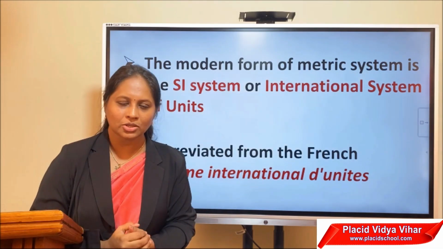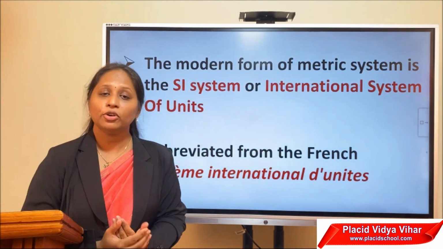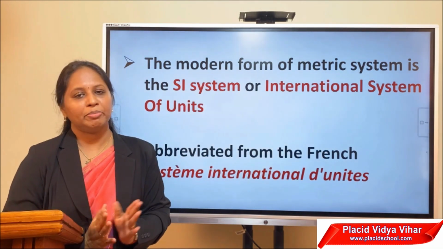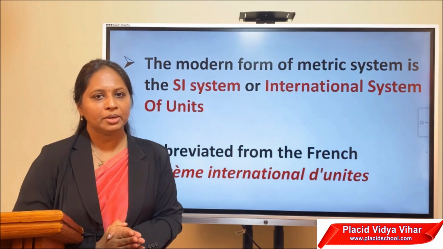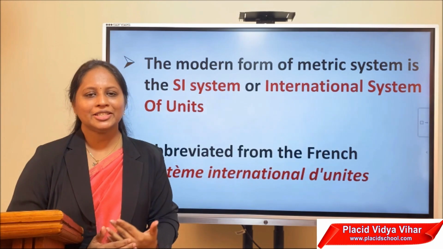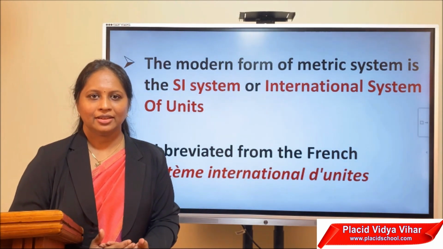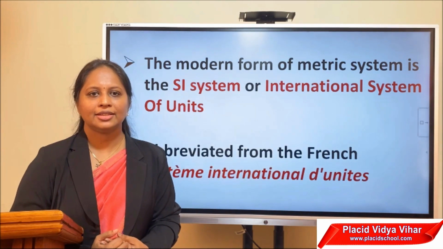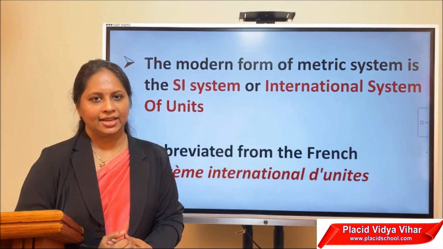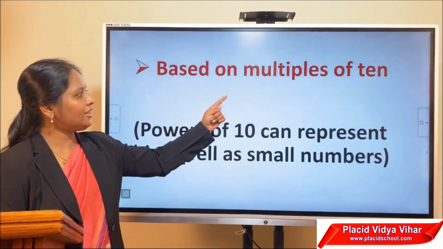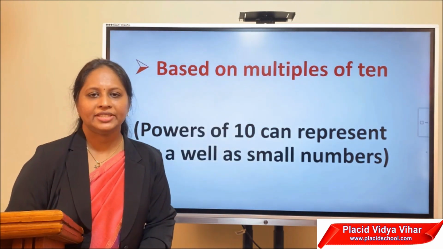It is very easy to understand. It is uniform throughout the world. It is easy to represent big as well as small numbers. Conversion from one unit to another is also easy. That is the International System of Units, or SI system. This SI system is based on multiples of 10.